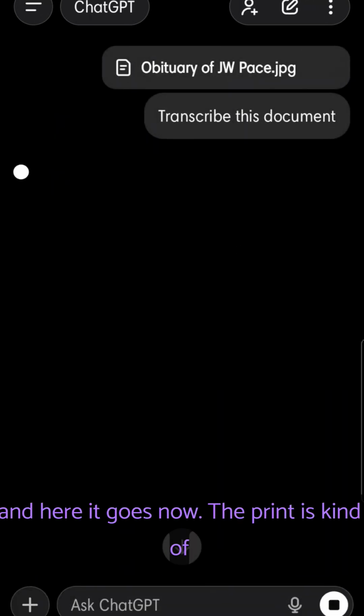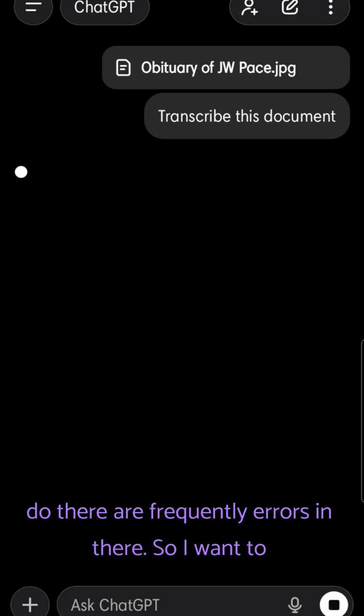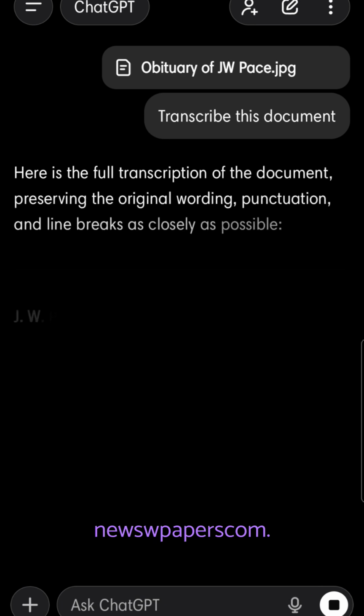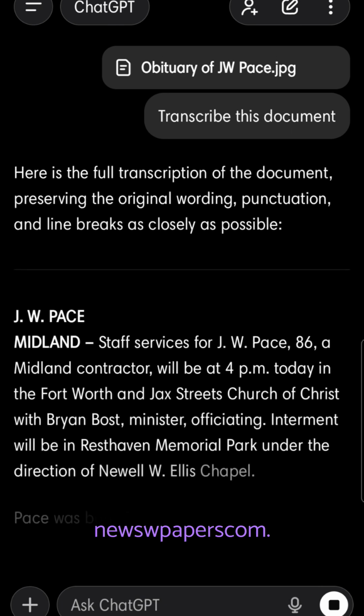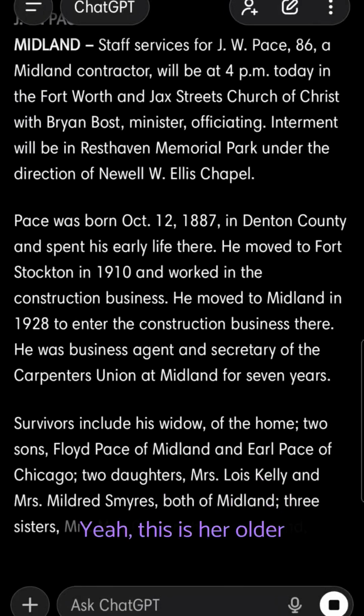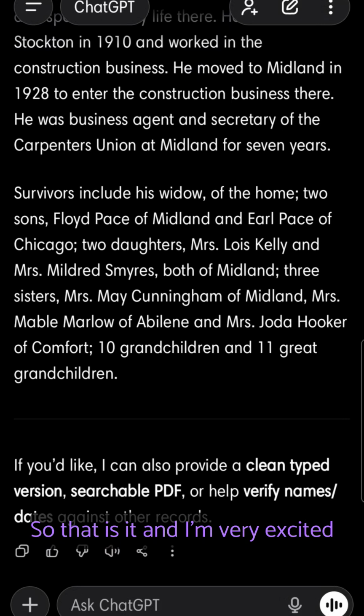And here it goes. Now the print is kind of fuzzy, and I wasn't sure how well OCR would work with this. You can actually access the OCR in the newspaper itself, but when you do, there are frequently errors in there. So I want to see if this does a better job than the OCR in newspapers.com. Yeah, this is her older brother. So that is it, and I'm very excited.